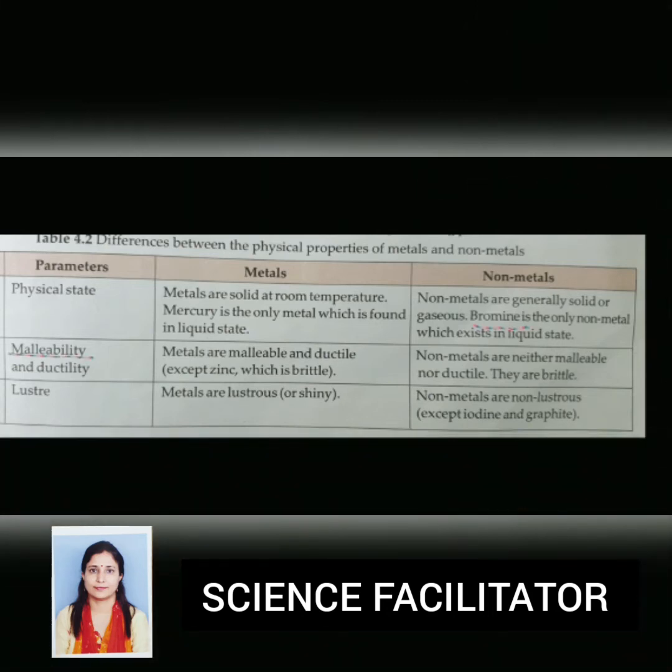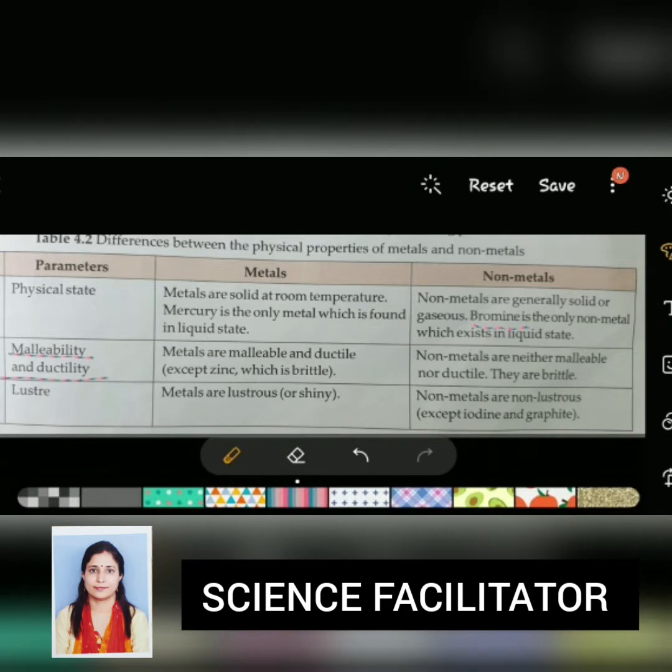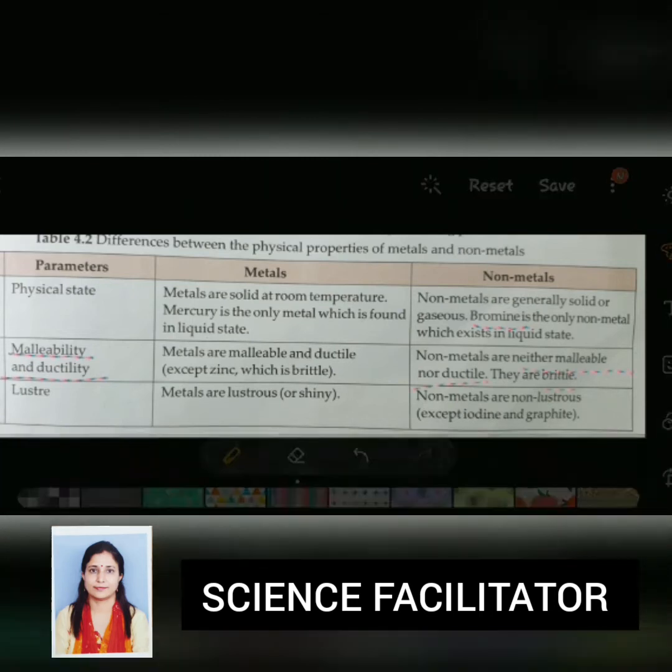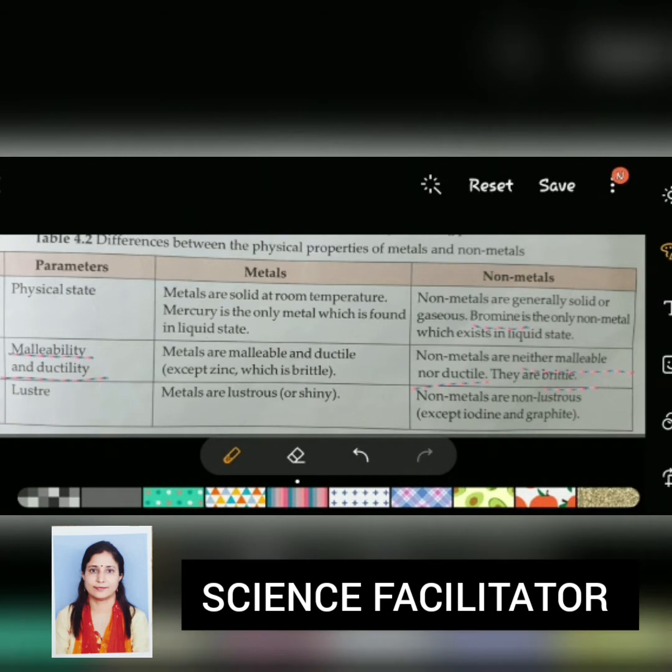Second property is malleability and ductility. Malleability means they can be beaten into thin sheets. Ductility means they can be drawn into thin wires. You have studied in previous lecture, metals are malleable and ductile. That's why we make thin wires of silver, copper and gold, except zinc, which is brittle. But non-metals are neither malleable nor ductile, they are brittle. Brittle means they can be changed into powder. For example, if you beat coal, it will change to powder. We cannot make wires from the coal.